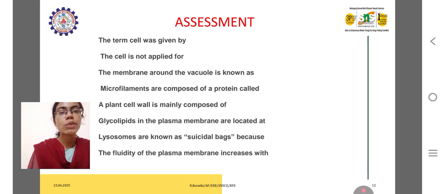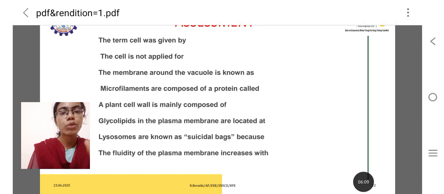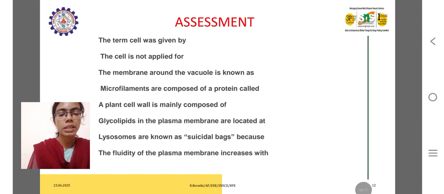The term cell was given by... The rest are all assignment topics.